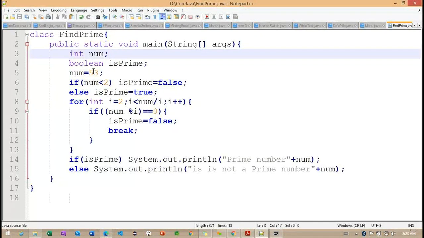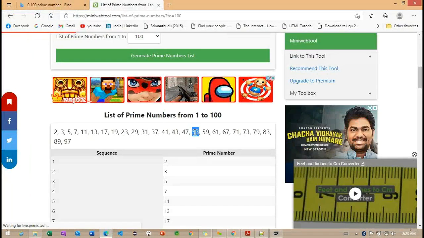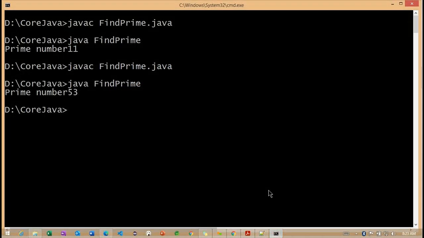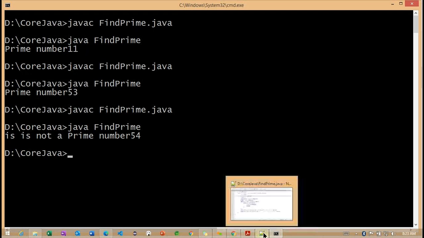Now I want to make it 54 here. So basically 54 is not a prime number. Now you can see 53, directly 59 here. Let me run the same example. So it is not a prime number. Getting the point? So if it is not a prime number, how are we thinking here?